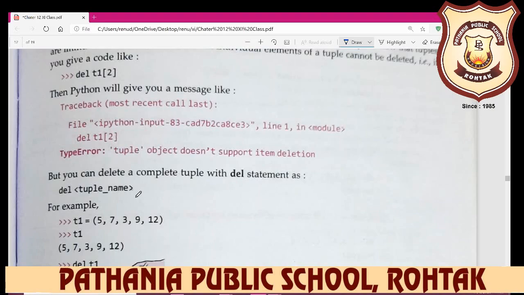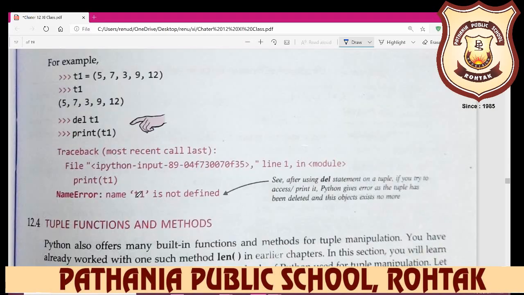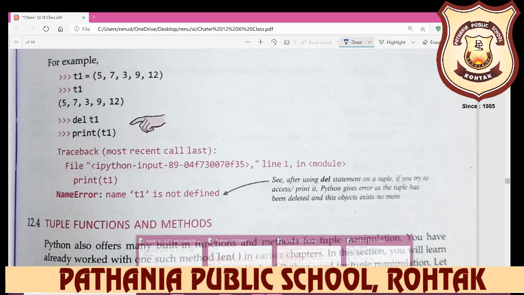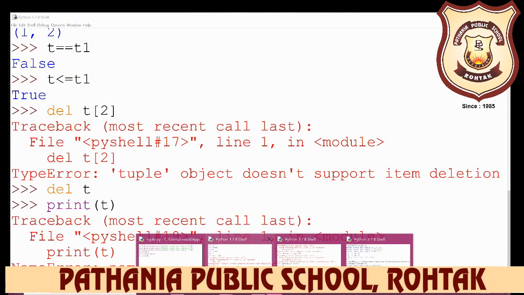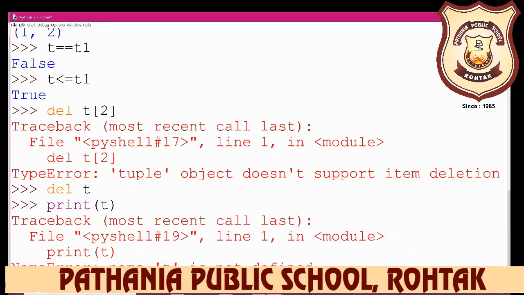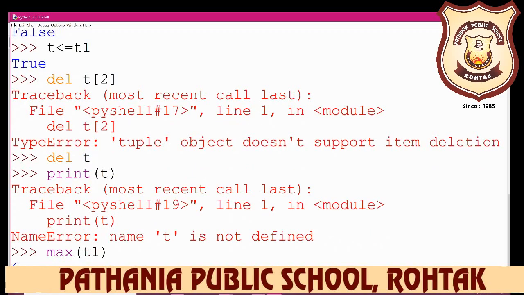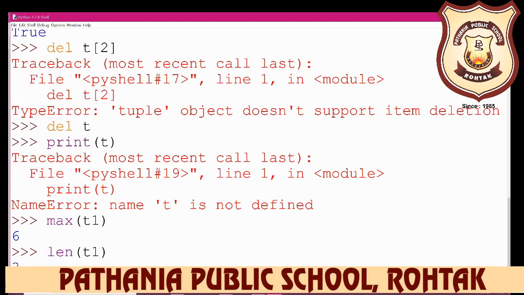Just write max and then write the tuple, and the tuple can be anything. First you create any tuple and then you can use it. For example, if we write max t1, you can see the answer is 6. And if you want to write the length of t1, you see here the length of t1 is 3.